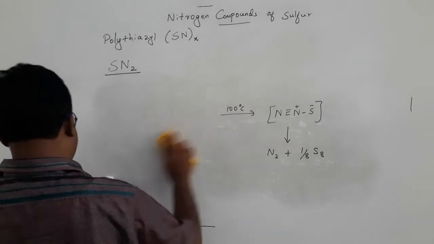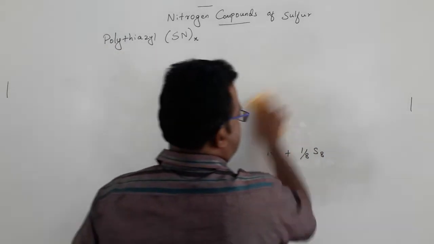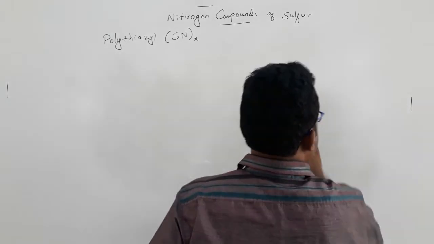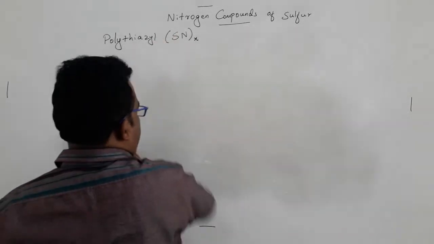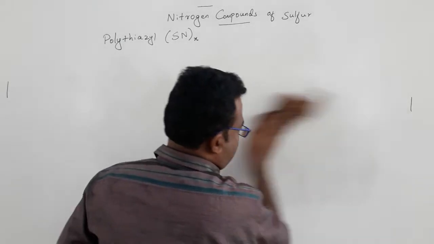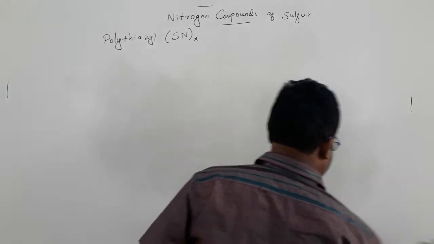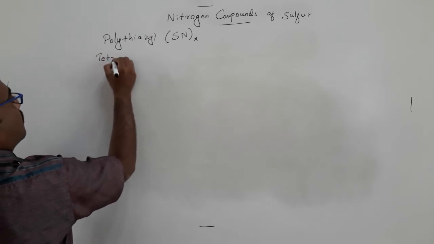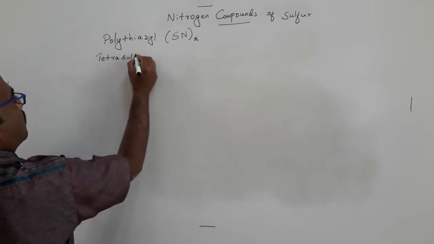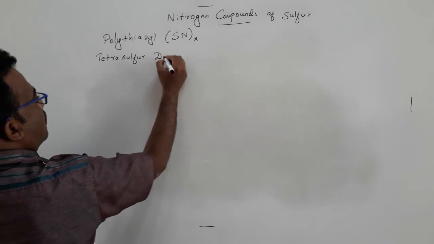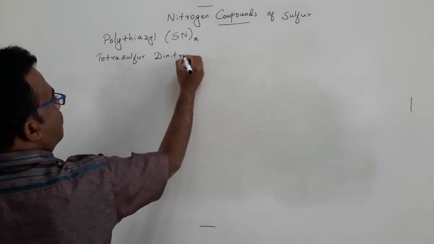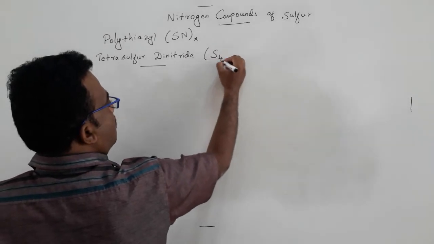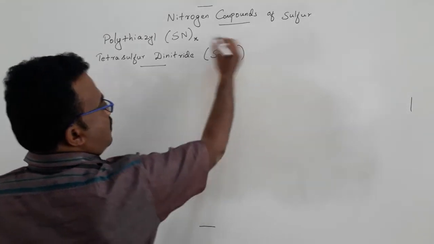Next one is tetrasulfur dinitride, S4N2.